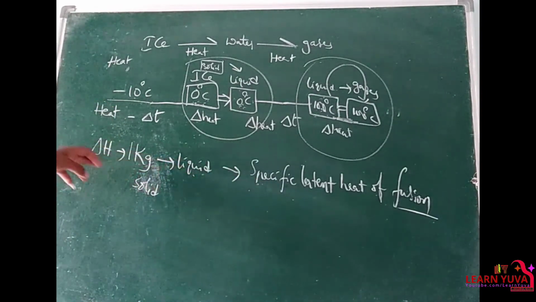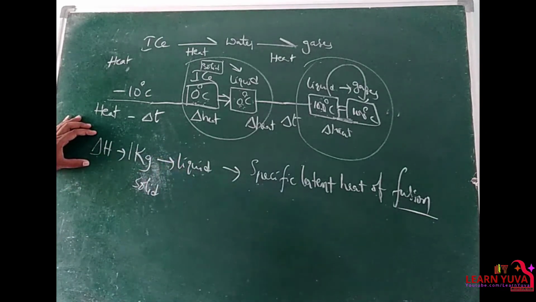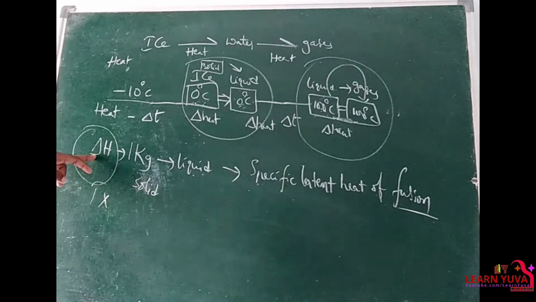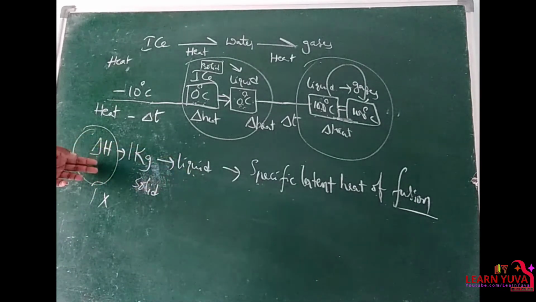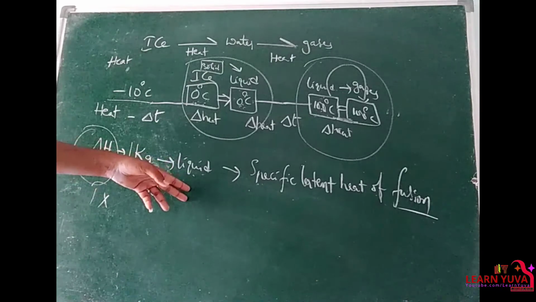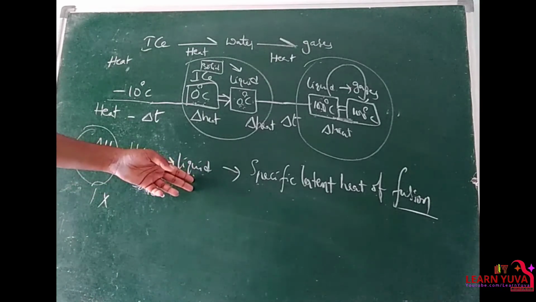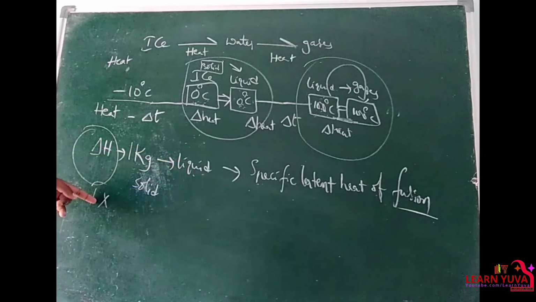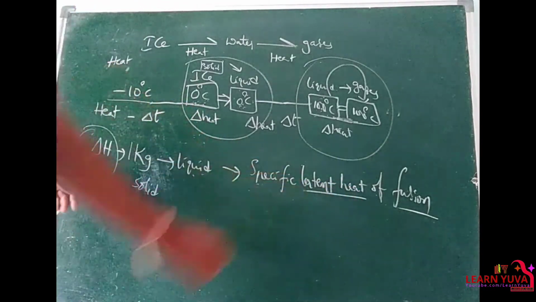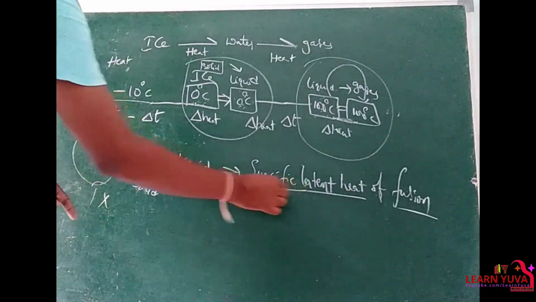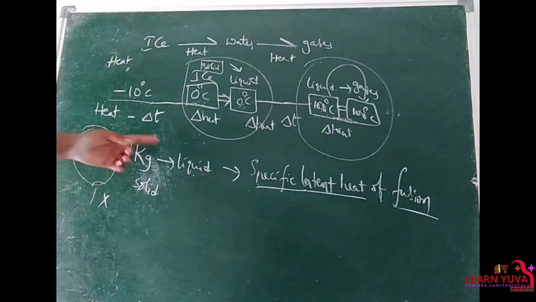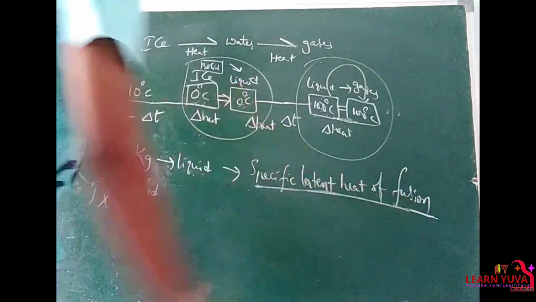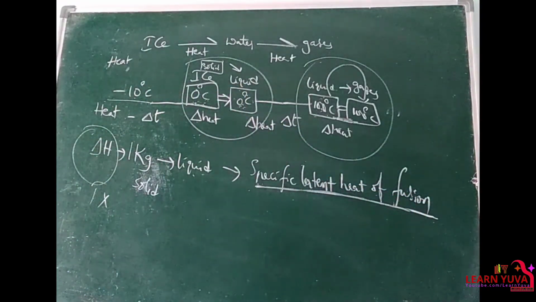Even though we are giving that heat energy, here we are not discussing the temperature; we are discussing the heat energy and change of state. By giving heat energy, the state is changing from solid to liquid, and the process of converting solid to liquid without raising the temperature is latent heat, right? Specifically we are mentioning 1 kg, so specific latent heat. The process of converting solid to liquid is fusion, so specific latent heat of fusion. Clear?